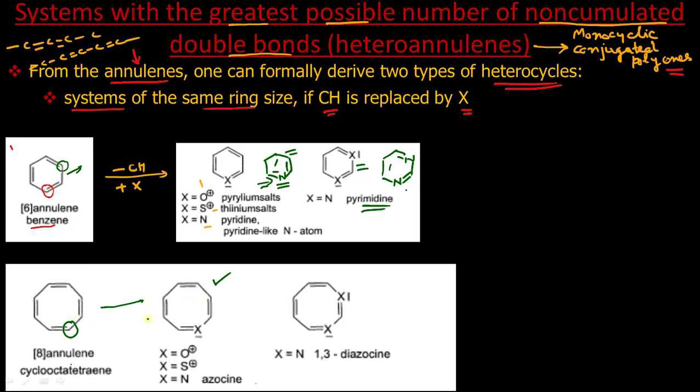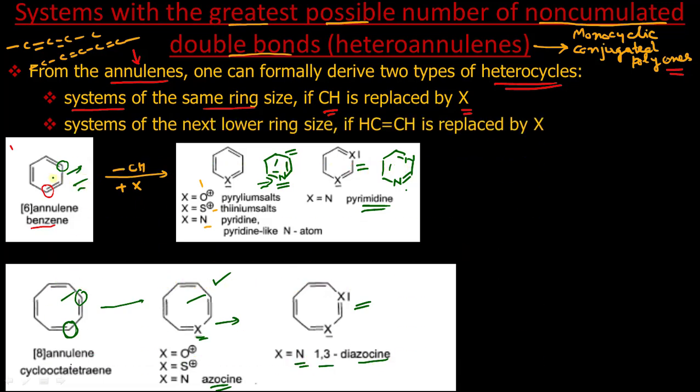Now this is a simple annulene, this is a heteroannulene, and it is of the same ring size as the parent annulene. How have we obtained it? We have obtained it by replacing this CH group, or we can replace this CH group also, and you get this. So this is 1,3-dioxocine, and if it is nitrogen it is azocine. So this is the first possibility by which we can obtain heteroannulenes from simple annulenes which contain only carbons.